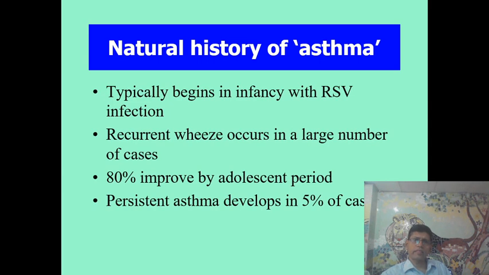Natural history of asthma is that typically asthma begins in infancy, like the first case. The child suffered from severe bronchiolitis at the age of 3 months, and at that time he was hospitalized. And following that, the child had severe attacks of wheeze and respiratory distress, and then the child developed asthma. A recurrent wheeze occurs in a large number of cases, like our case, and it's good news that 80% to 90% of children improve by adolescent period. And persistent asthma only develops in 5% of cases.